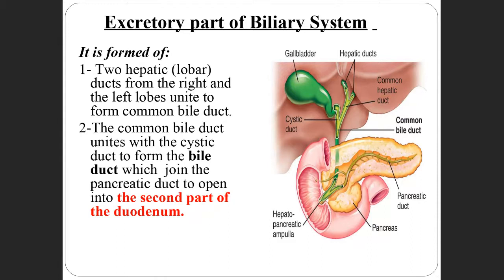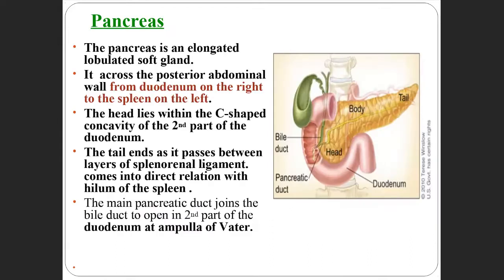We'll go to the next slide. Next, the pancreas. The pancreas is an enlarged, lobulated, soft gland. See this yellow structure, what you are seeing, this is the pancreas.